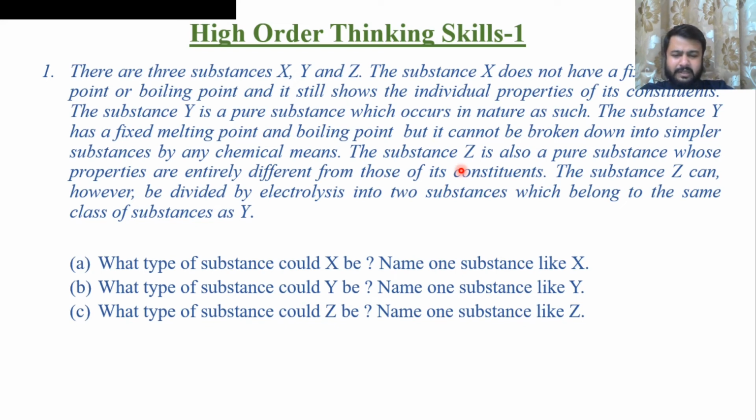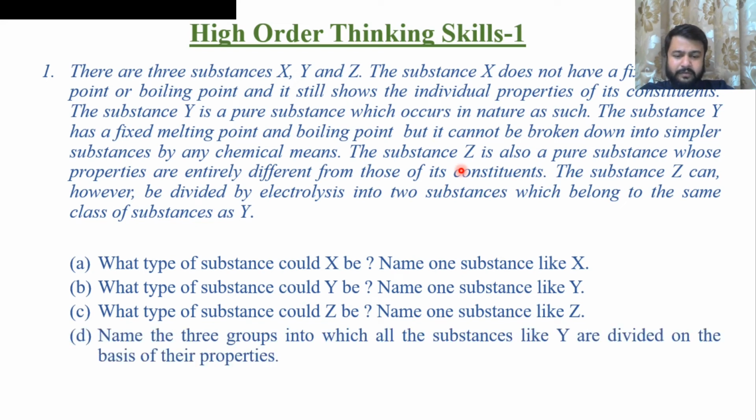We can name any one. Name the three groups into which all the substances like Y are divided on the basis of their properties. Y is an element. So elements can be divided as metals, non-metals and metalloids.